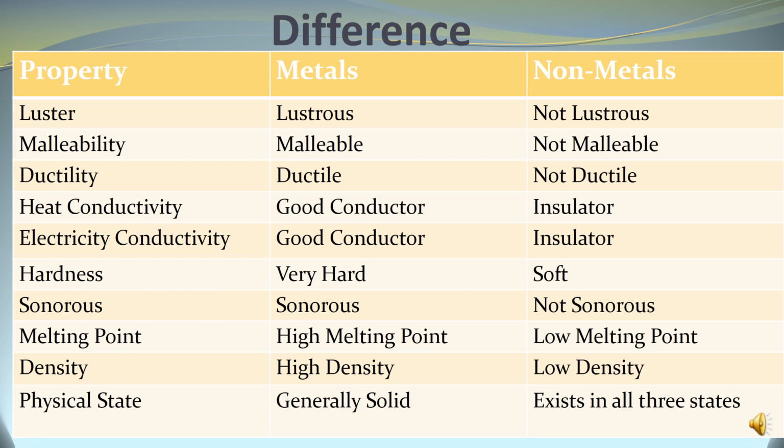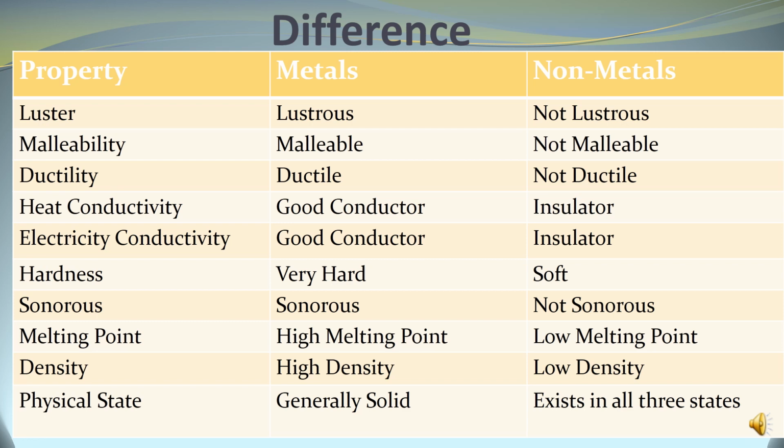Now we will get an overall summary in this slide of whatever we have discussed about the physical properties of metals and non-metals. Here the difference is, first, the property luster. Metals are lustrous, meaning they are shining, and non-metals are non-lustrous. Malleability means they form into sheets. Metals are malleable and non-metals are not malleable. Ductility means they form into wires. Metals are ductile and non-metals are not ductile.